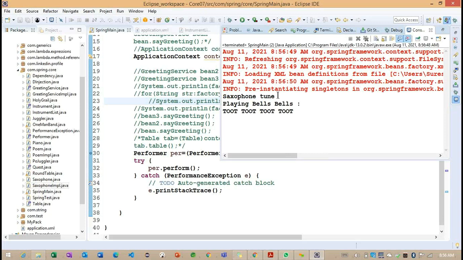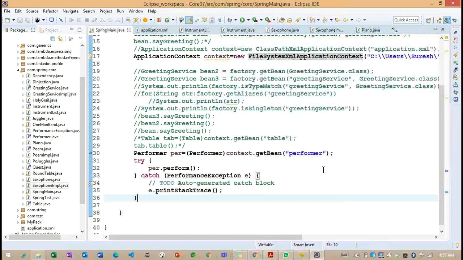Now you can see, the Sax4 tune method is called, but the clear method is not. Even though I am defining the destroy method, it is not called here. This section we already identified in the previous classes, when we were working on the disposable bean. Getting the point. But now you can see, we can write the code whenever it is going to be called. The Sax4 method we implemented, Sax4 tune, is called here.